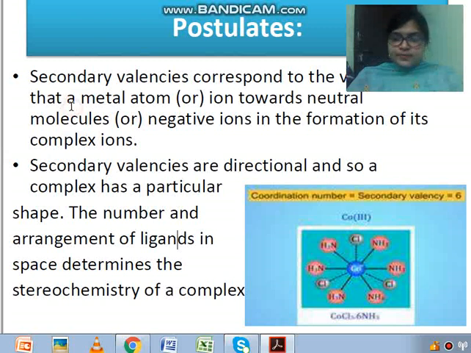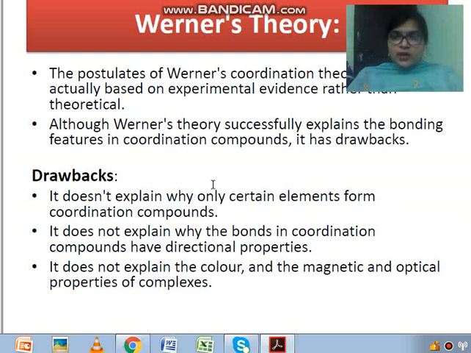See next one, Werner theory. The postulates of Werner coordination theory are actually based on experimental evidence rather than theoretical ones. Although Werner theory successfully explained the bonding features in coordination compounds, it has drawbacks also. Here, what are the drawbacks? It does not explain why only certain elements form coordination compounds.